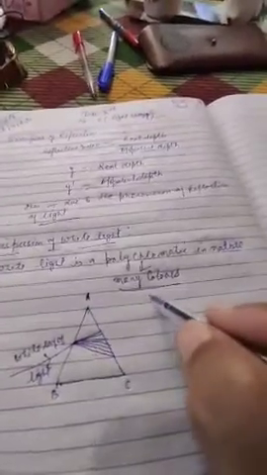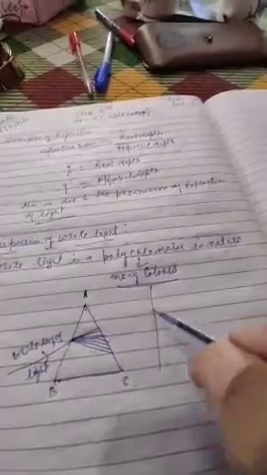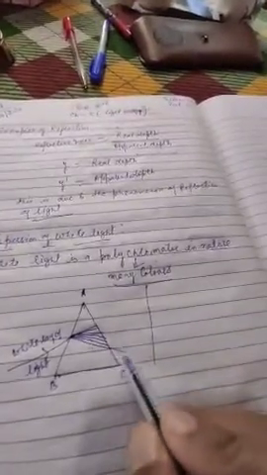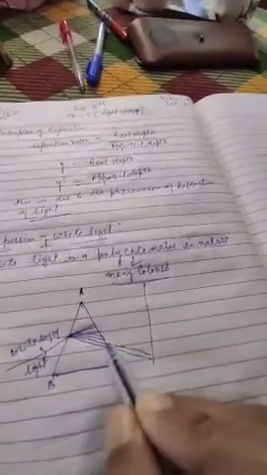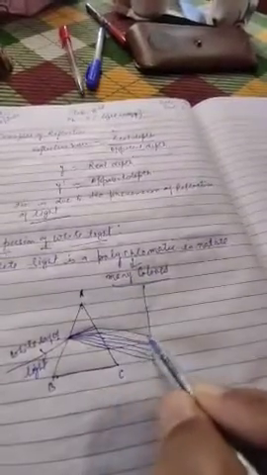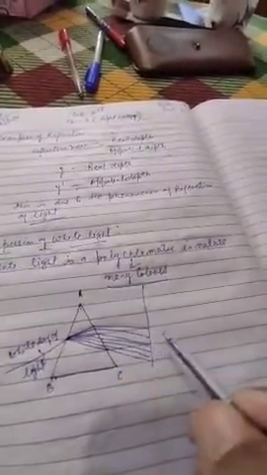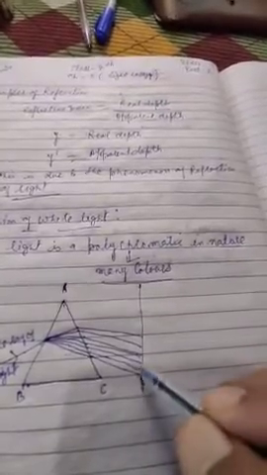Now you can take one screen and keep it here. You will obtain 7 colors on the screen. This is known as spectrum.